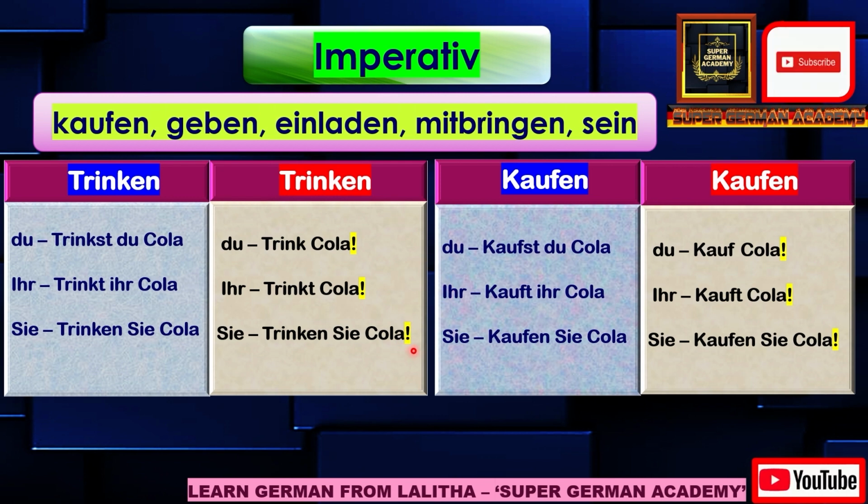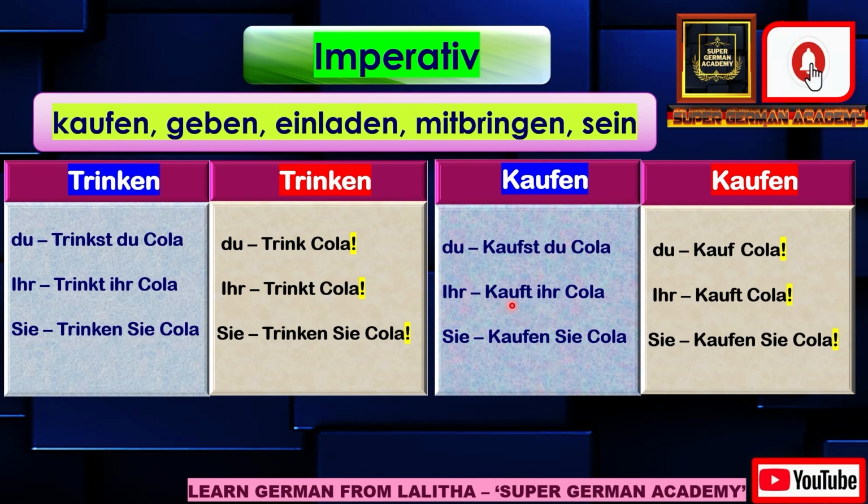Similarly, the other verb I have taken is kaufen. So for du, it is "kaufst du Cola", because the conjugation of kaufen for du is kaufst. So "kaufst du Cola" is the normal way. When you say it in the imperative form, that -st will be removed in the kaufen verb, and an exclamation mark will be added in the end. So "Kauf Cola!" you have to say.